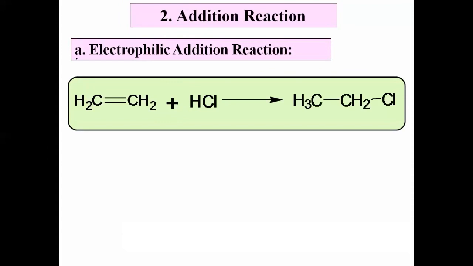Addition takes place across the double bond and we get ethyl chloride. Okay, means here two molecules combine together to form a single product. Therefore, it is an example of addition reaction. I have explained the same example.